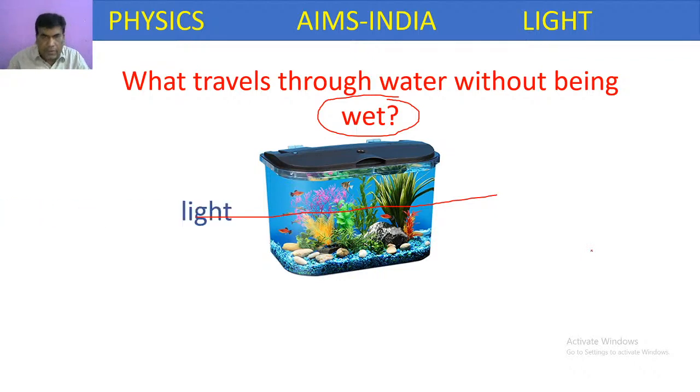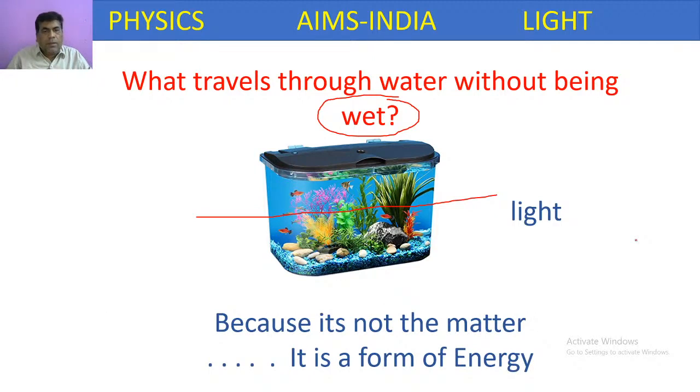So the answer is very simple. It's light. Here, light is a form of energy. So it's not matter. It is a form of energy, so it can pass through the water without being wet.